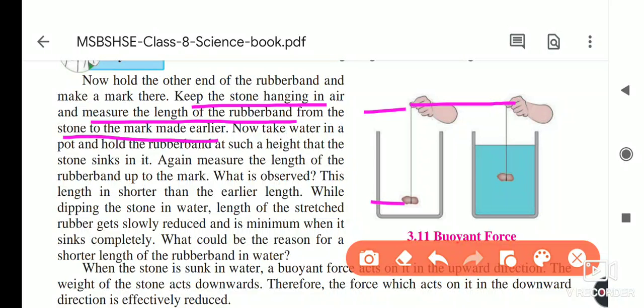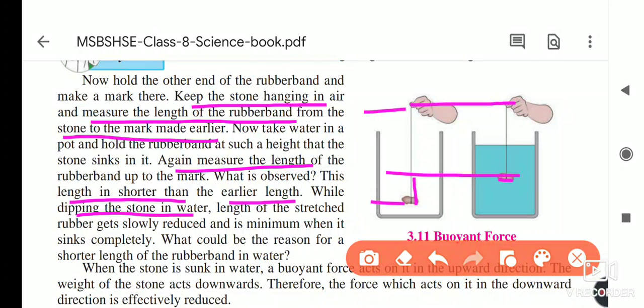Now the stone sinks in it. Stone is sinking in the water. At such a height, again measure the length of the rubber band. So you will notice that its length is becoming less. Observe, this length is shorter than the earlier length.